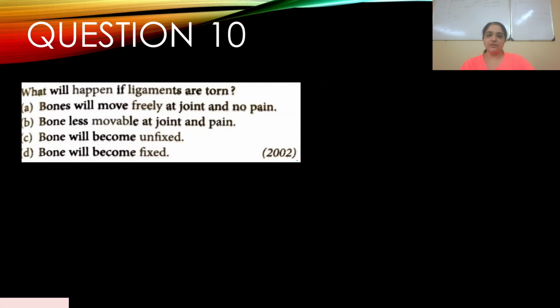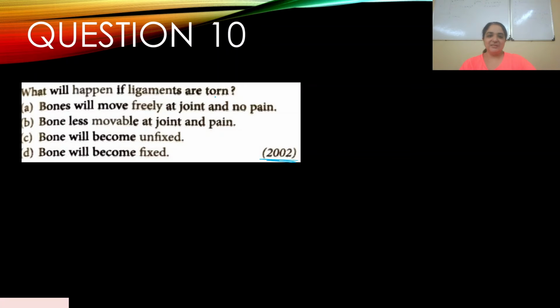This appeared in 2002. So you have A, bones will move freely at joint and no pain. B, bone less movable at joint and pain. C, bone will become unfixed. D, bone will become fixed. Okay, so this kind of question is a very clinical sort of question.